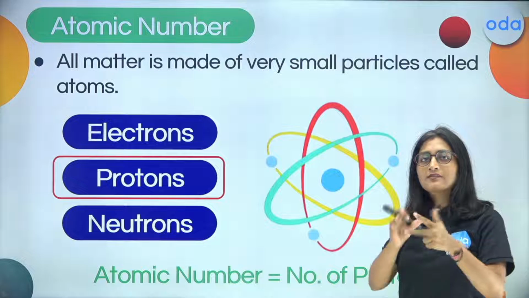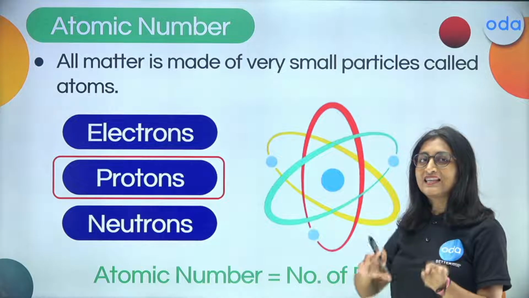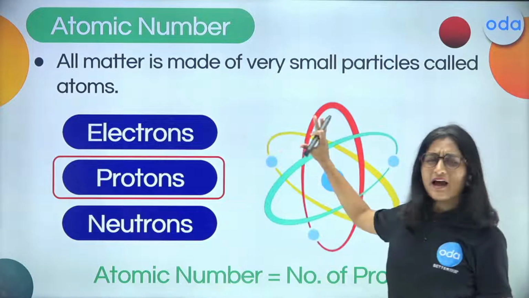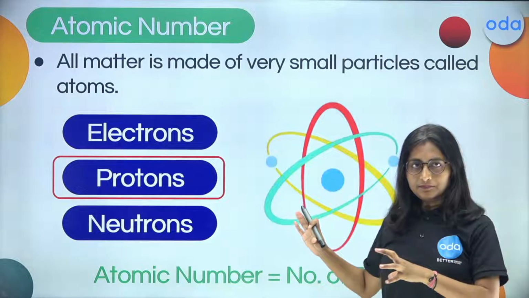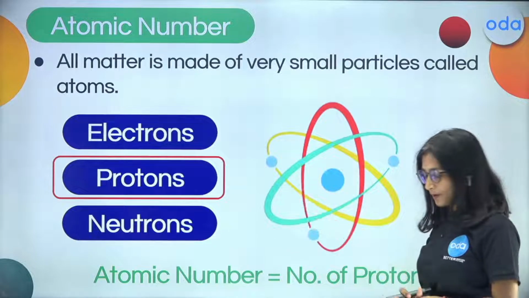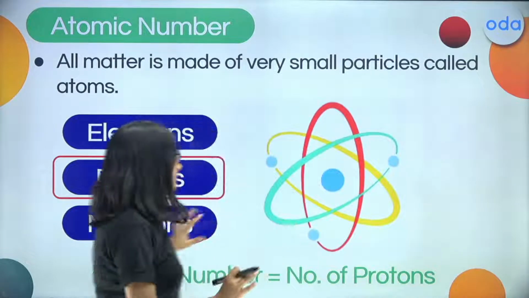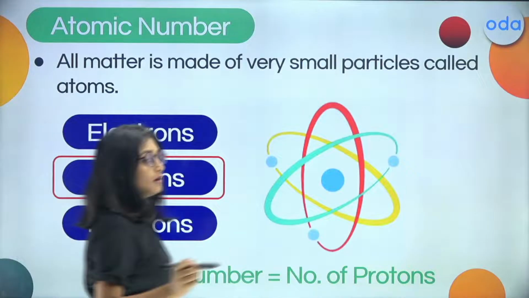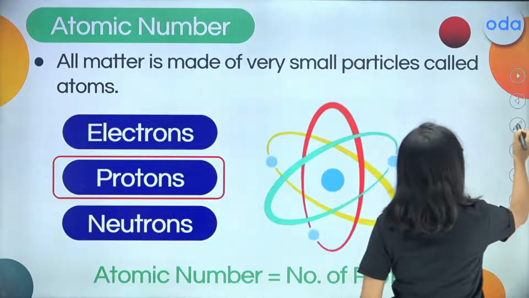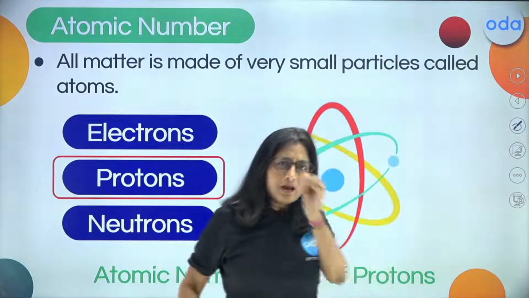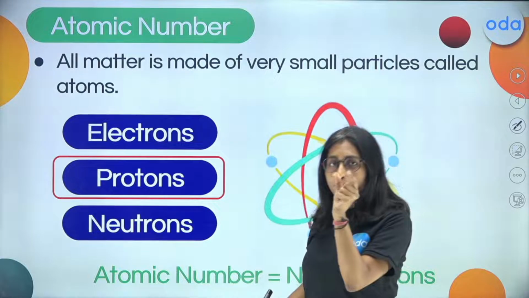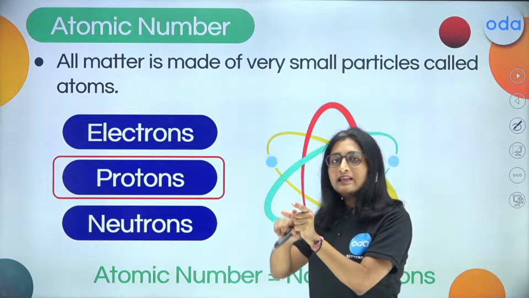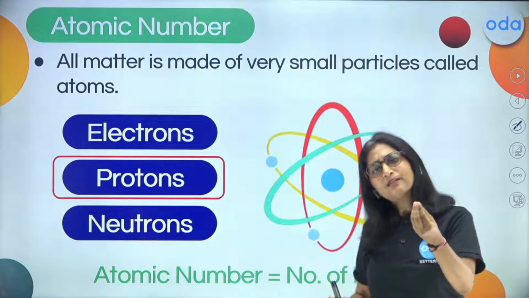Now, these all have a certain association with each other, which gives the atomic number and the mass number. All matter is made up of atoms, and these atoms have subatomic particles. Look very carefully into each of them. When I mark this proton, how is it related to the atomic number? We have to look into the number of protons, which are positively charged. Suppose we are talking about six protons.